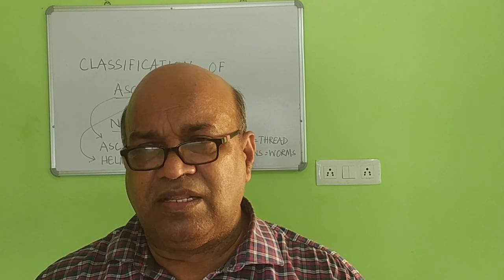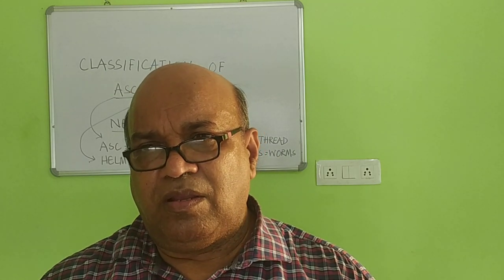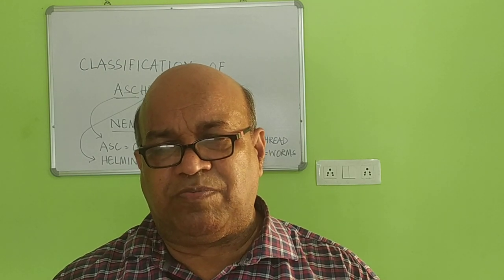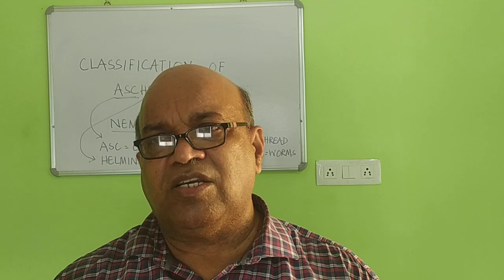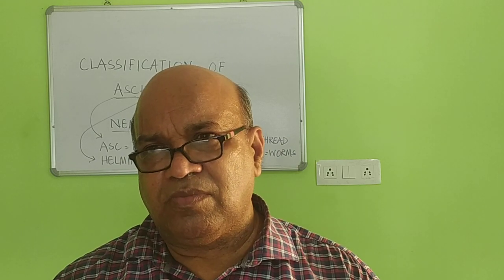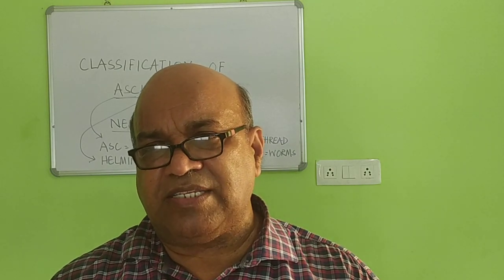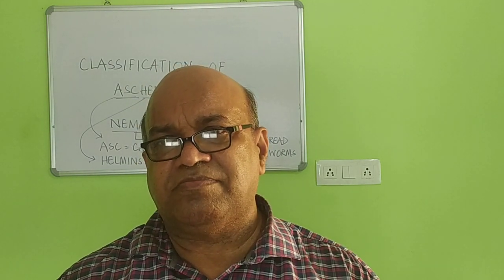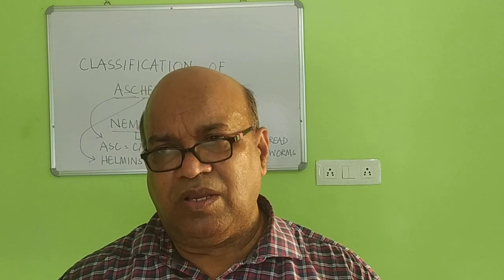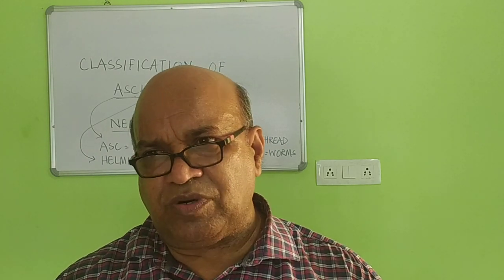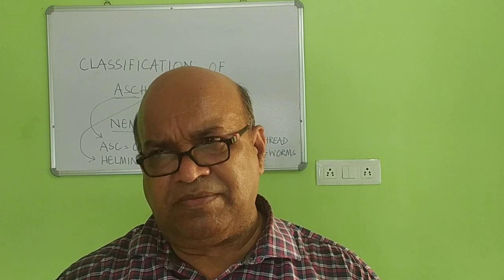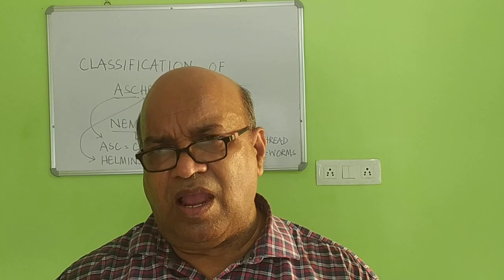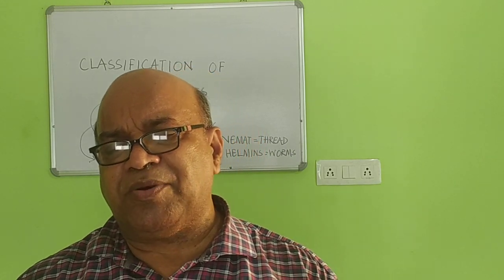Again, listen the same line to you. Your Aschelminthes, as per the modern classification, is known as superphylum, and this superphylum comprises 5 different phyla. They are named as Rotifera, Gastrotricha, Chinorhingia, Nematophora or Nematomorpha, and last one is called as Nematoda.